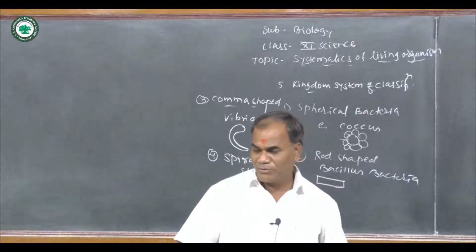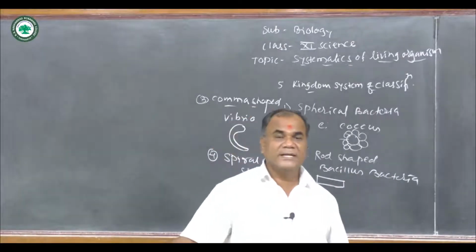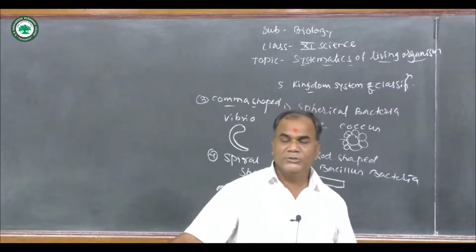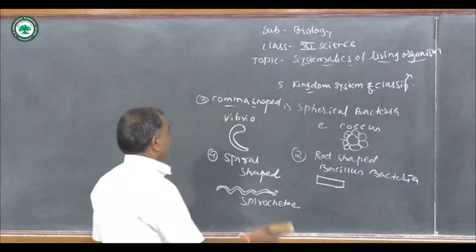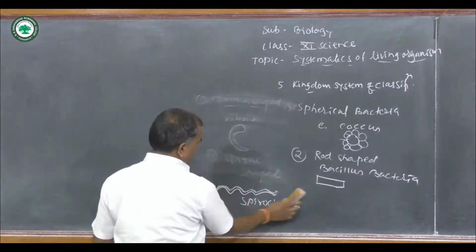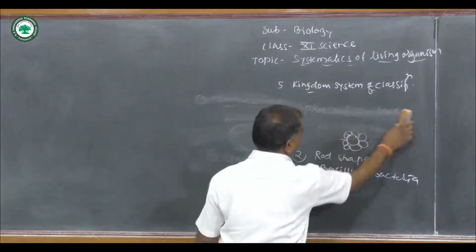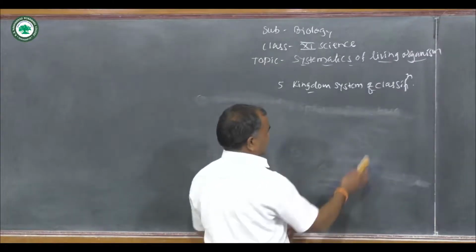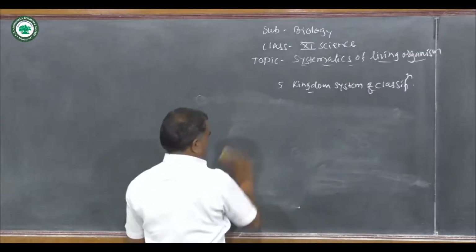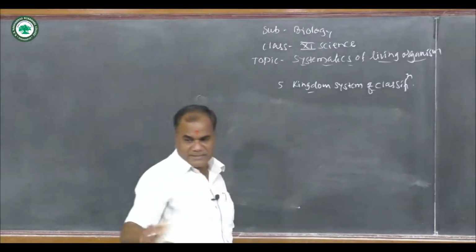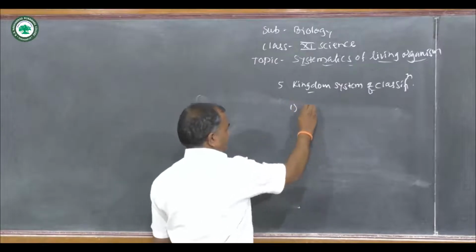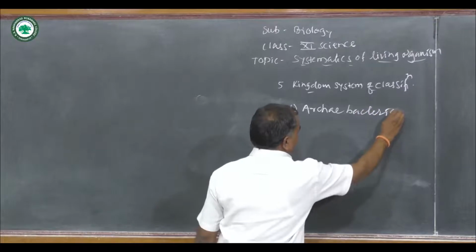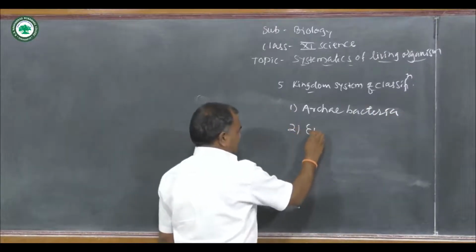On the basis of evolution, bacteria are again classified into 2 major groups. One is the Archaebacteria, and next is the Eubacteria. Archaea means very primitive type of bacteria, and Eubacteria are long lasting, they can survive for long days. These are the 2 important types of bacteria on the basis of evolution. First is the Archaebacteria. Second is the Eubacteria.